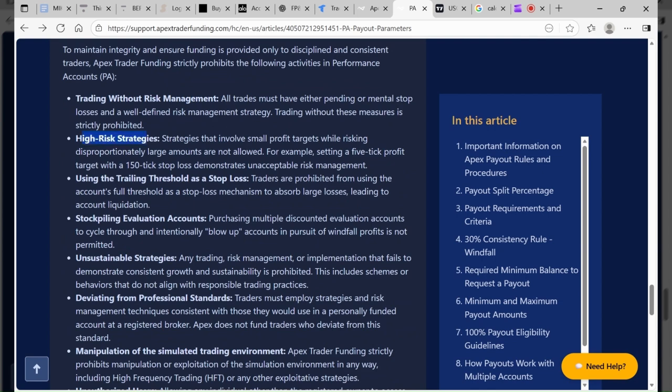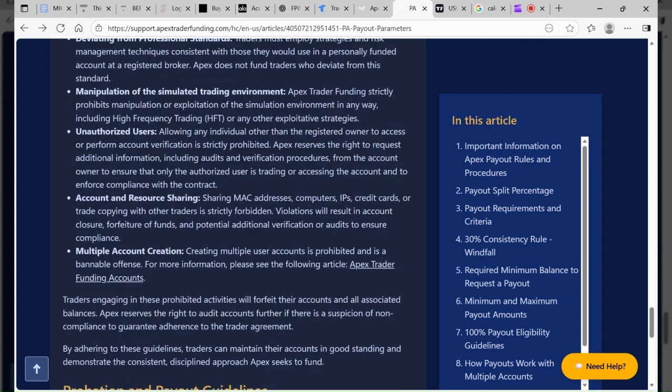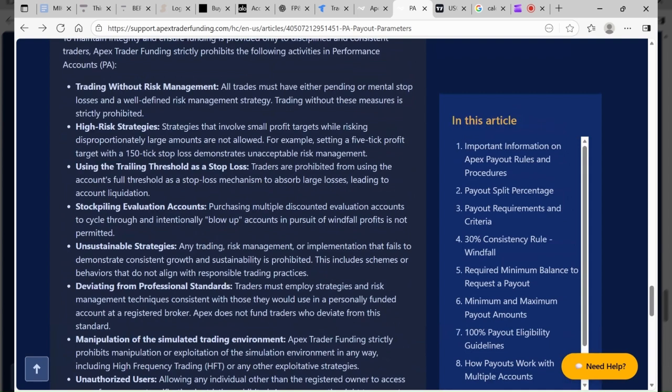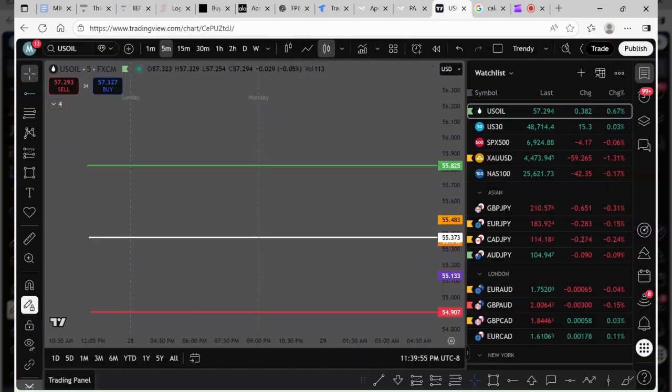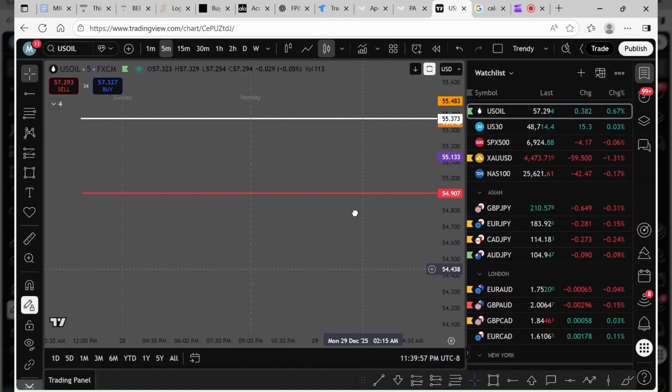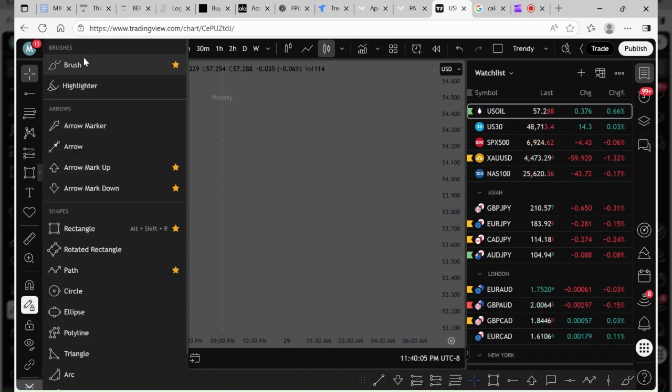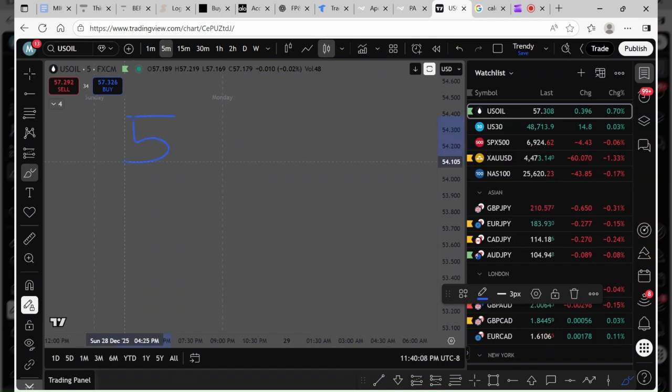Now, high risk strategies, they actually have a specific rule with that. Essentially, what that means is, for example, you cannot be in a trade where you're risking a 5-to-1 risk to reward ratio, right? So we're talking about a situation where you're risking $5 to make $1. And as a trader, why would you risk $5 to make $1? It's like putting a minus 2,000 parlay or something. It just doesn't make any sense. So you don't want to do that.